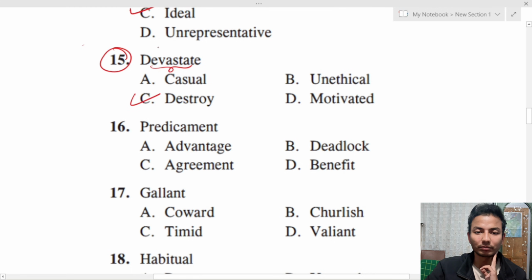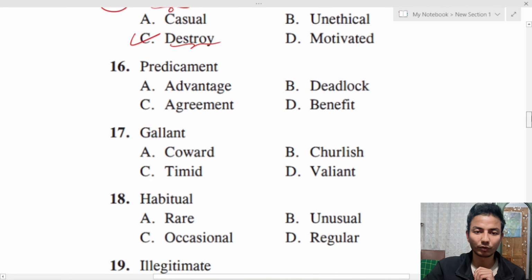Okay, so you know, devastate we use when something traumatic happens. Okay, just like I said before. So you know, if an accident happens, we often say that we are devastated by what we saw yesterday, or we are devastated by the accident. So a word which is similar to devastated here is destroy. Okay, let us move on.